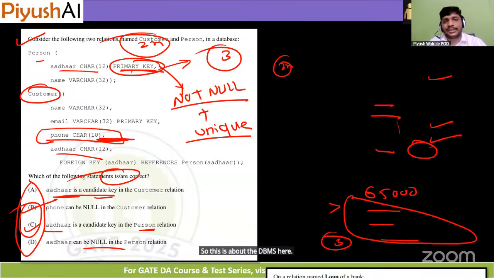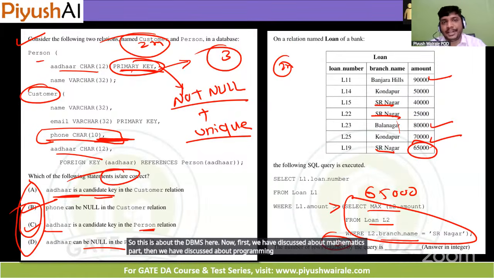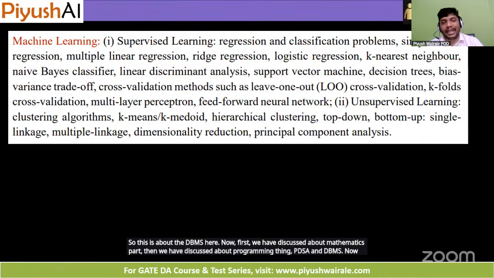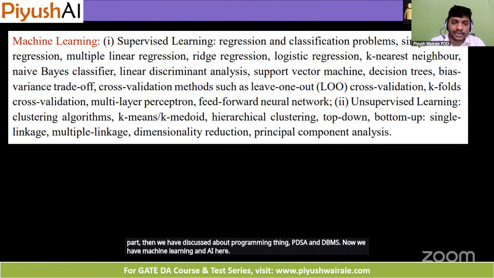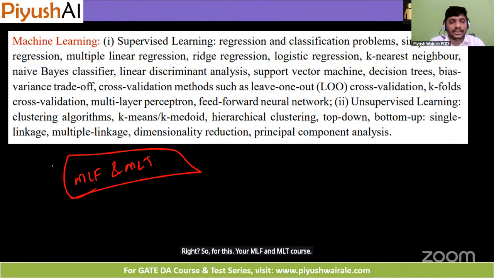Now, first, we have discussed the mathematics part. Then we have discussed programming, PDSA and DBMS. Now we have machine learning and AI here. So we'll see how we can prepare for this one. For this, your MLF and MLT courses, you need to focus on these.